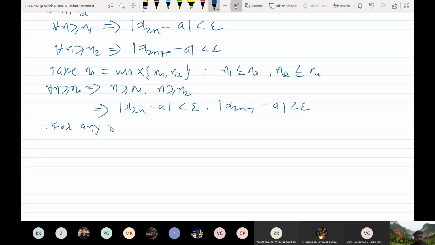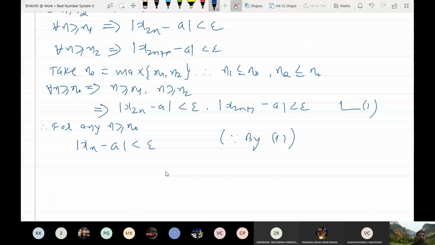Now consider any n greater than or equal to n0. Let me consider this xn minus a, and this is less than epsilon. The reason is this: n is either 2k or n is 2k plus 1. Any positive integer is either even or odd, nothing else. Okay, so I have told you this.